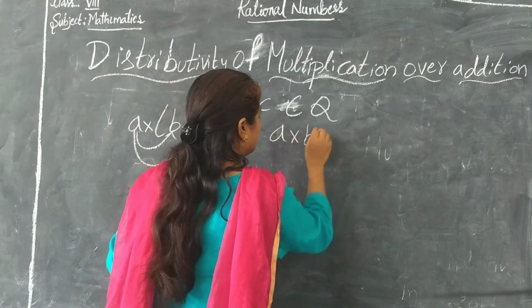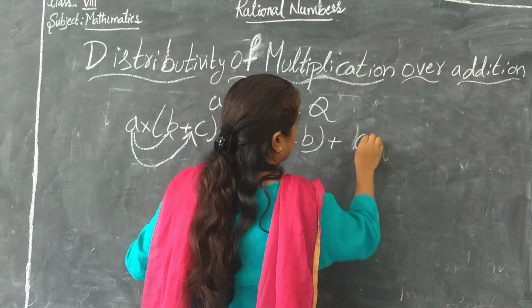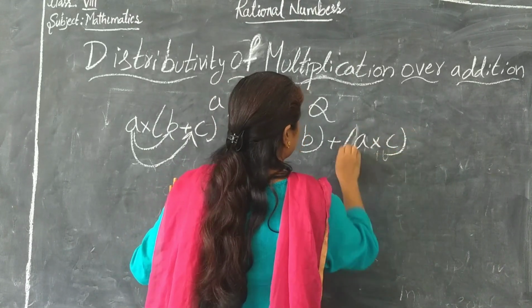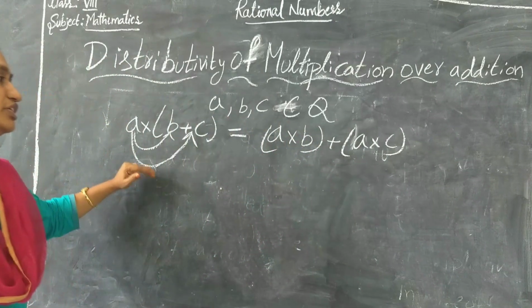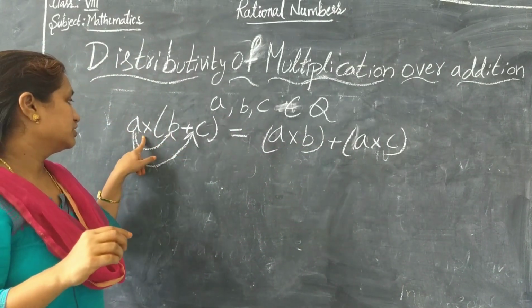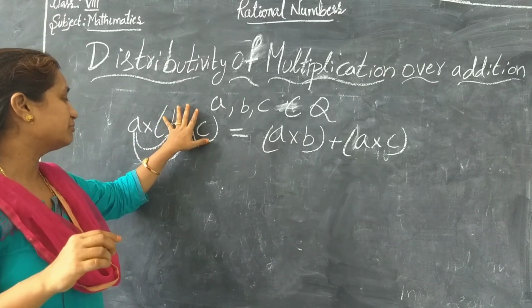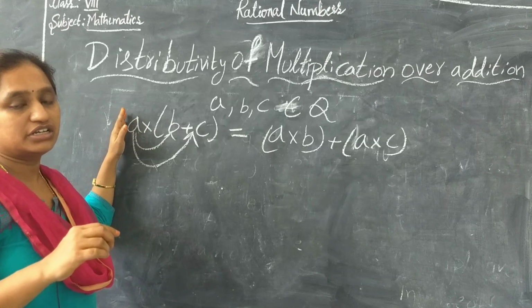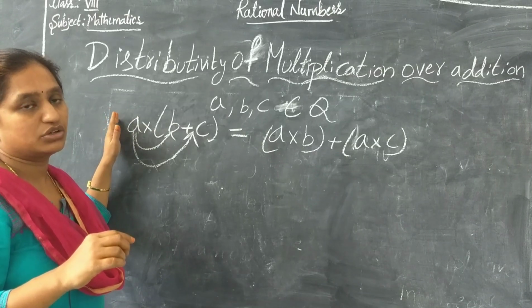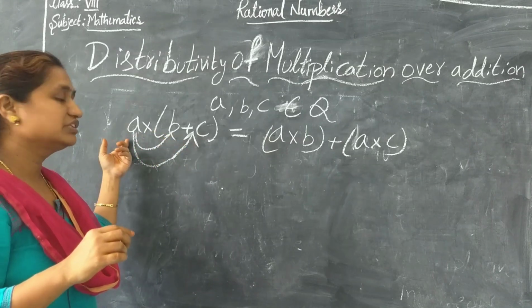Now you can see here, in A into B plus C, first you are adding two variables and then you are multiplying it with another variable.